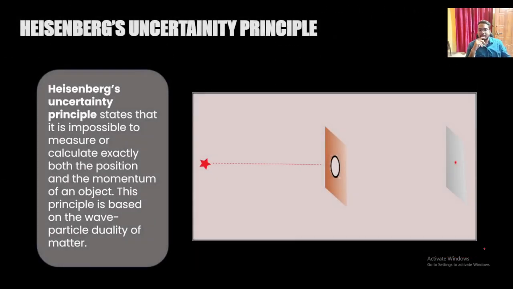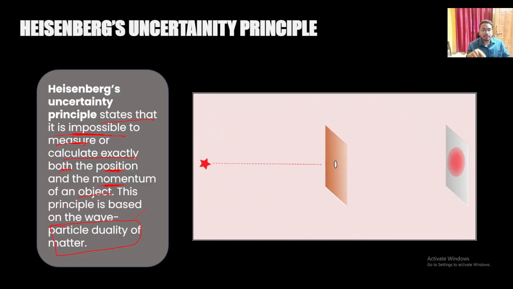So what is Heisenberg's uncertainty principle? Heisenberg's uncertainty principle states that it is impossible to measure or calculate exactly both the position and the momentum of an object. This principle is based on the wave-particle duality of matter.